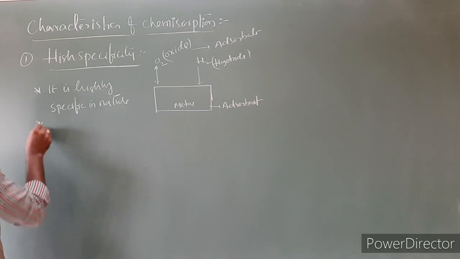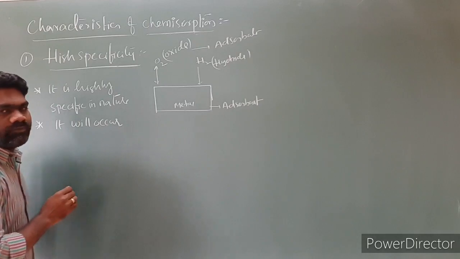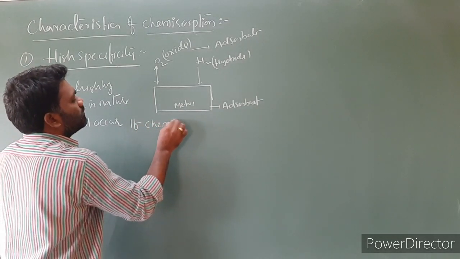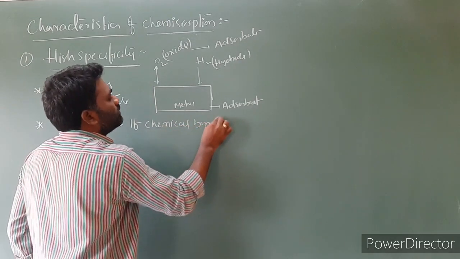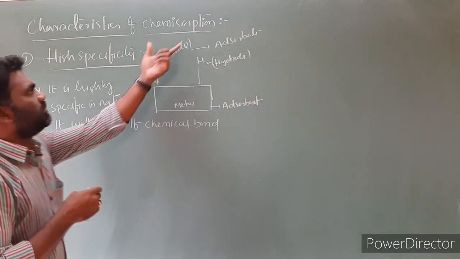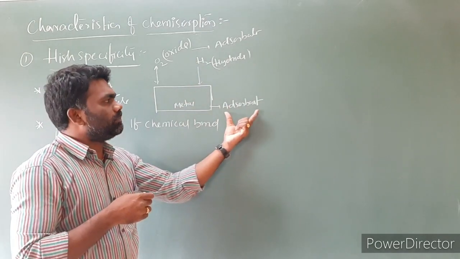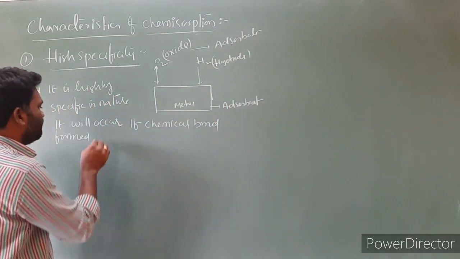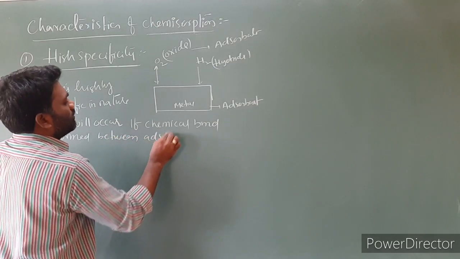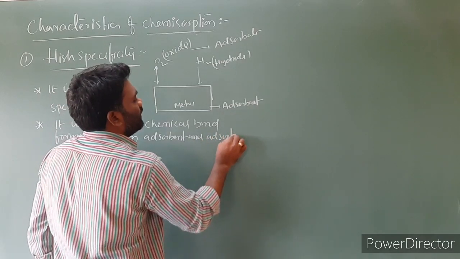And the second point is, chemisorption will occur if a chemical bond is formed between adsorbent and adsorbate.